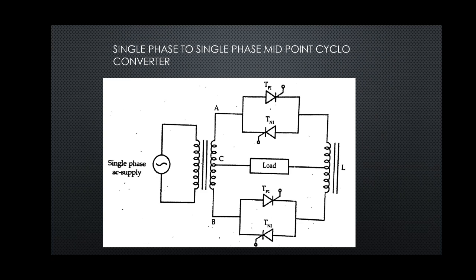In the diagram a transformer is present, then 4 SCRs. 2 SCRs will conduct during the positive half cycle and 2 SCRs during the negative half cycle of the supply.